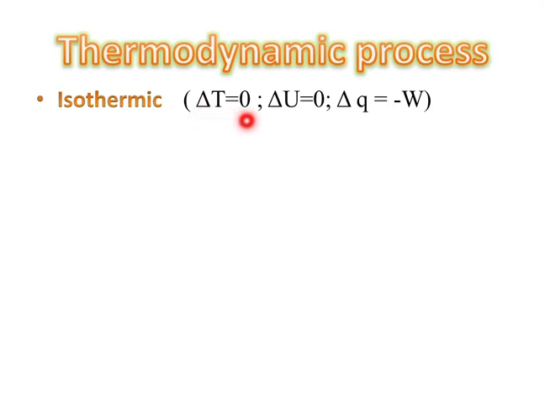So del T equal to 0. If the temperature is constant throughout the process, it is obviously the change in temperature is 0. So del T equal to 0, and del U equal to 0. That is, the change in internal energy equal to 0, because there is no change in temperature. So we know that in first law of thermodynamics, del U equal to Q plus W. If del U equal to 0, means Q equal to minus W. So the exchange of heat energy is equal to minus of work done. So that's all. This is the main formula in isothermic process.